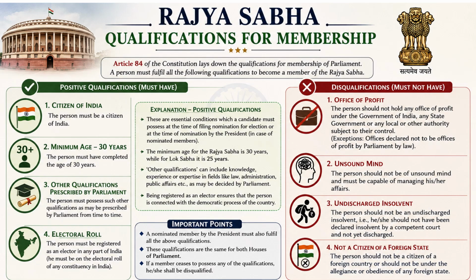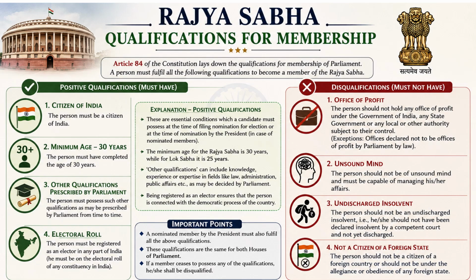Third, there are a few qualifications prescribed by the Parliament. For example, knowledge, experience, or expertise in their field of law, administration, public affairs, something like that. And these are decided by whom? The Parliament. Now, the fourth is the electoral roll, that is, a person can be a member of any constituency of India. The person can be part of any electoral roll. The person living in Nagaland can contest to become a member of Rajya Sabha from Kerala. That is what the fourth point explains.